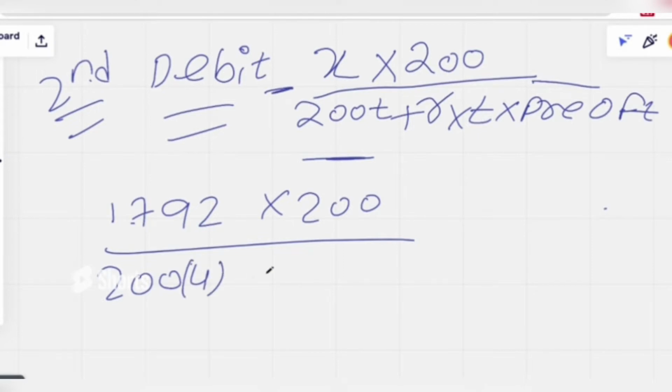Plus r into t, which is 8 into 4, into the predecessor of t. What is the predecessor of 4? 3. So this is the solution. After cancellations, 200 into 4 is 800 plus 32 into 72 gives, after canceling, the answer of 400 rupees. So this is the solution.